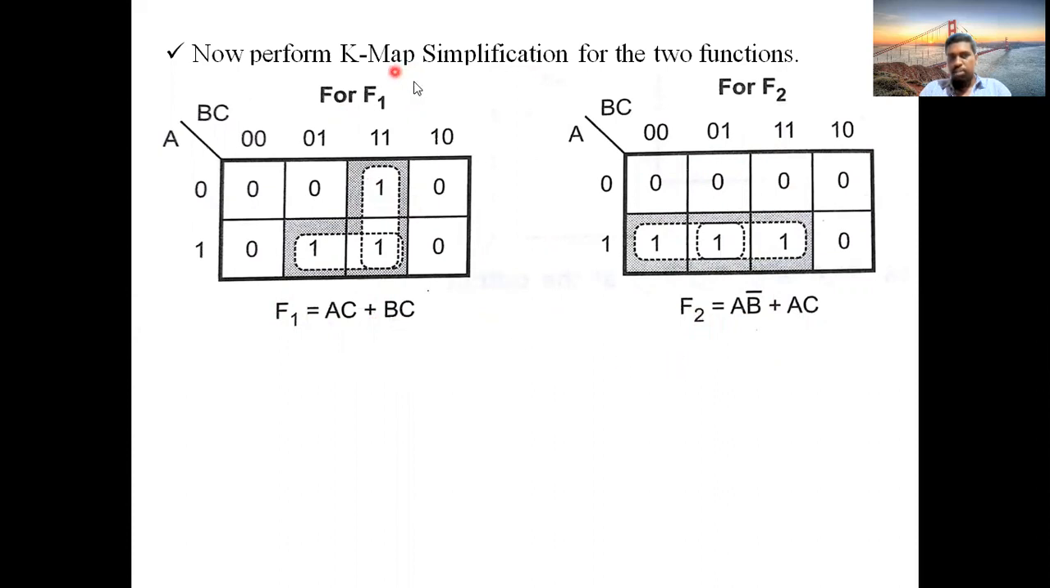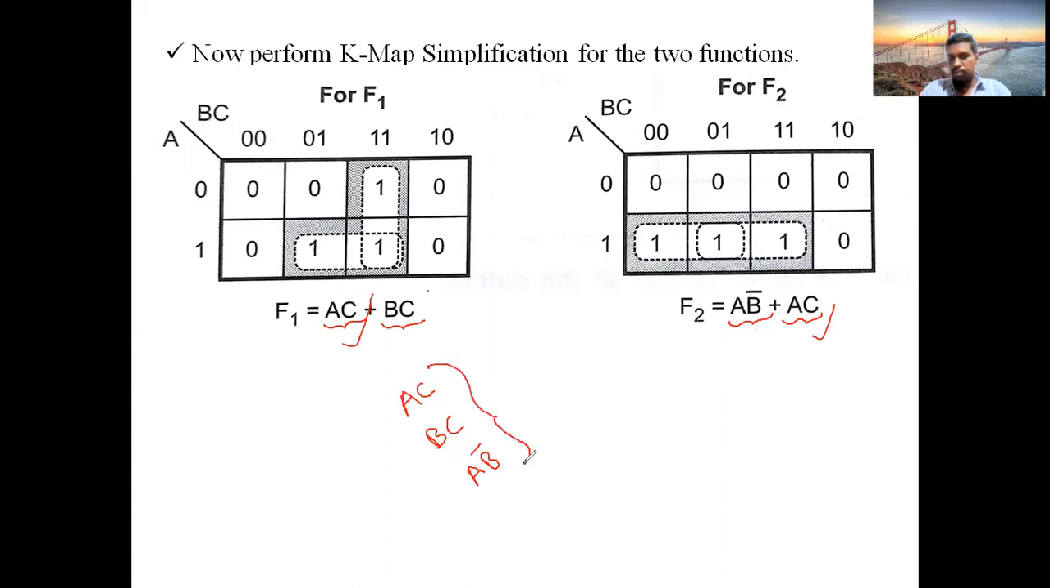When you observe the product terms here, what are they? This is one product term, AC. This is the second product term, BC. This is the third product term, AB bar. This is AC, which is repeated. You list out all the product terms from the two expressions: AC, BC, AB bar. Again we got AC, so we don't need to write it two times. Why? Because here AC is there, here AC is there. The same term is repeating, so only write it once.